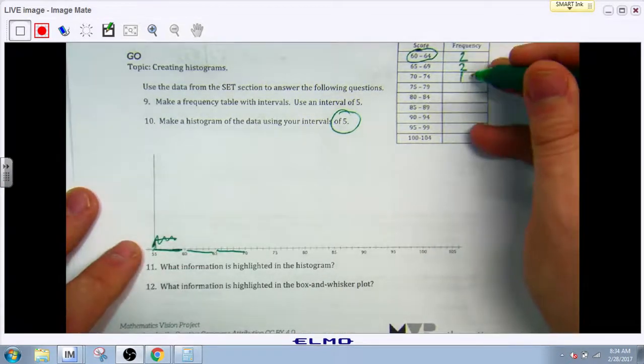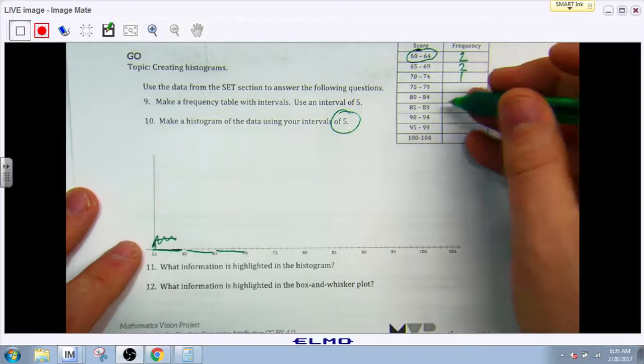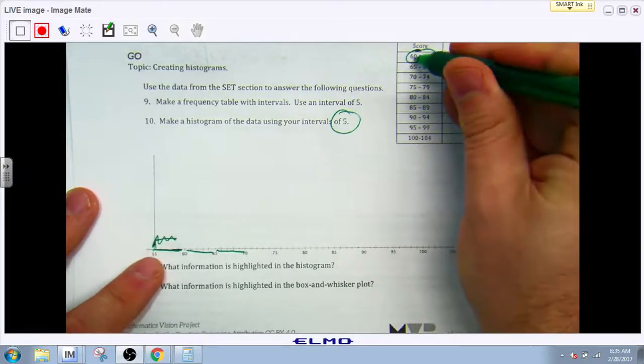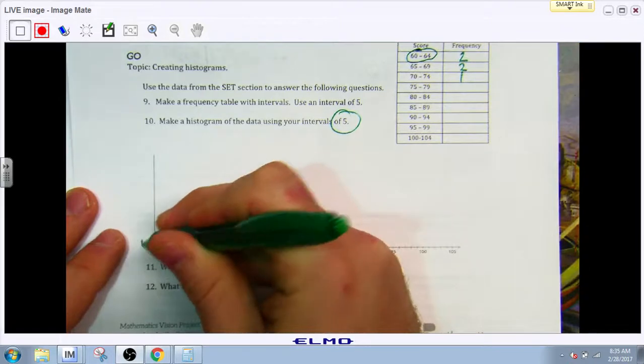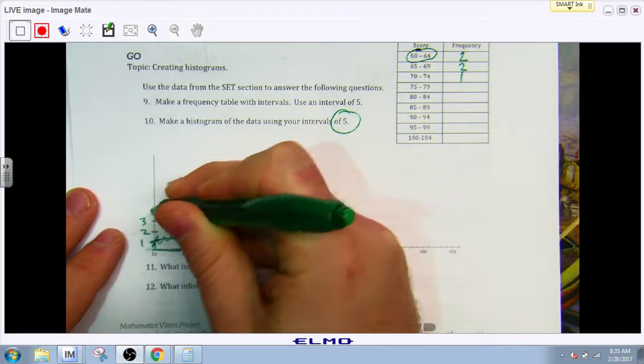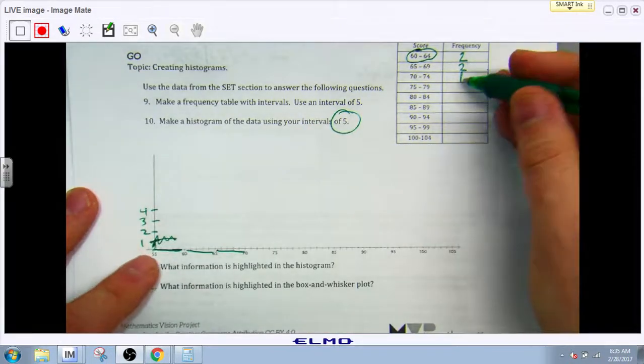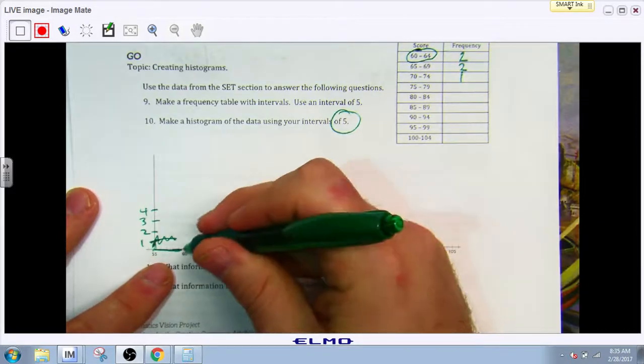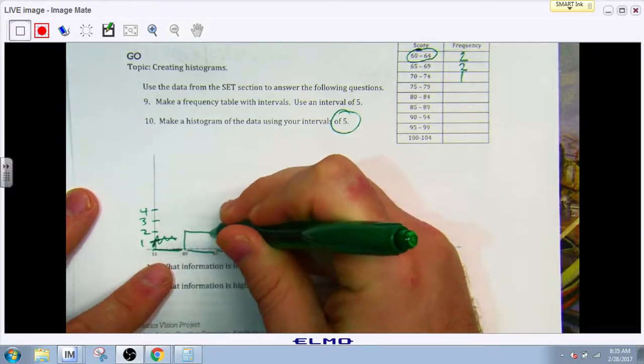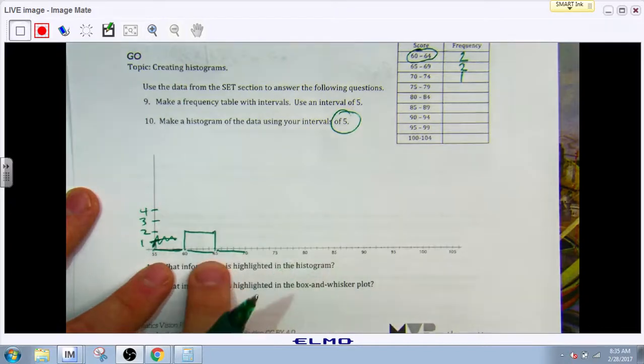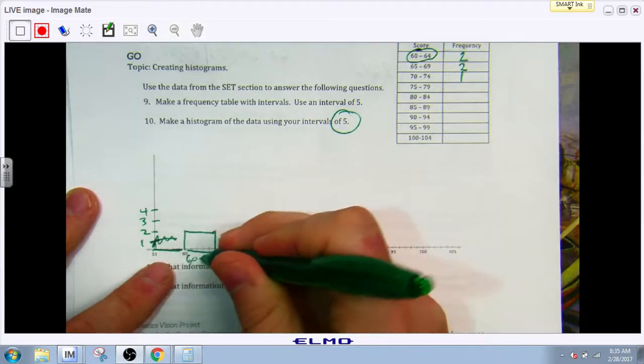So now what I need to do is plot this. So I see that I have 2 in the 60 to 64. So I'll say this is 1, this is 2, 3, 4, etc. So from 60 to 64, I'm going to go to 2. And we're going to draw it up to that 65 line, but it doesn't actually count for 65. This is just 60 through 64.